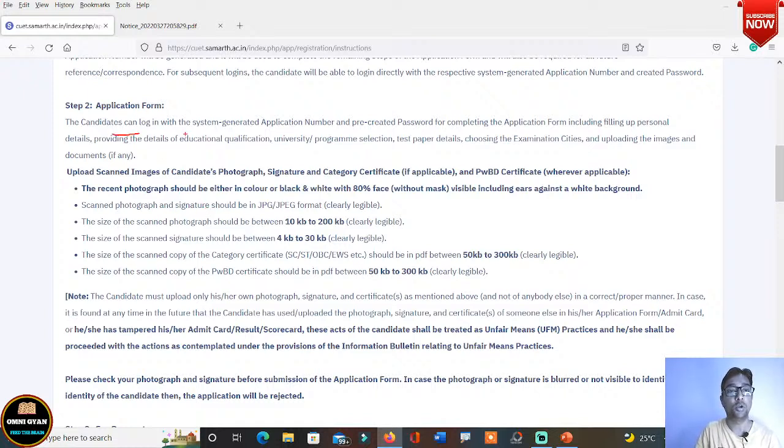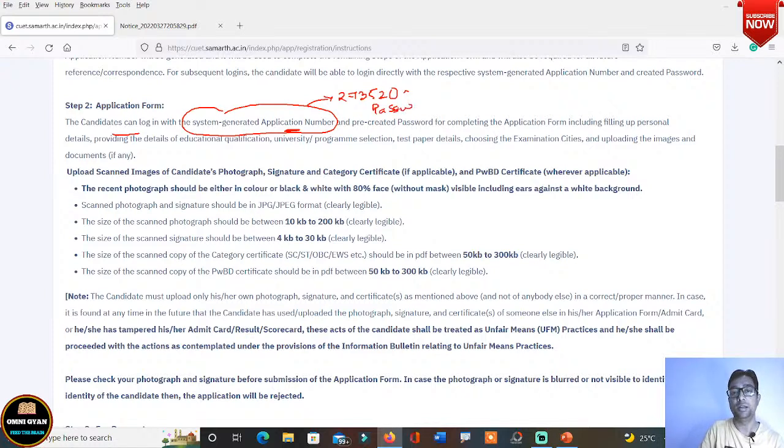Application form: the candidates can log in with the system generated application number and pre-created password. Whenever you are given an application number, please maintain a diary or a copy where you immediately write down that number, and the password also. Pre-created password means you need not create any password. They will give you the application number and password. Students, please don't make the mistake of forgetting your password and application number later. It will be a big difficulty for you.